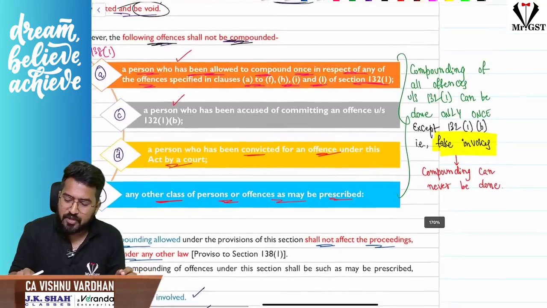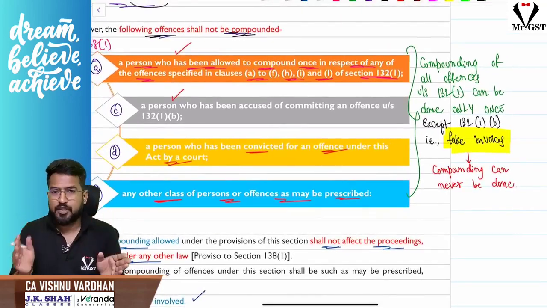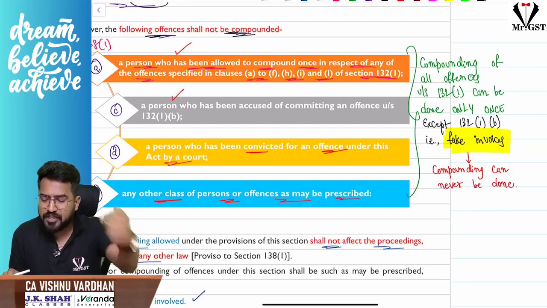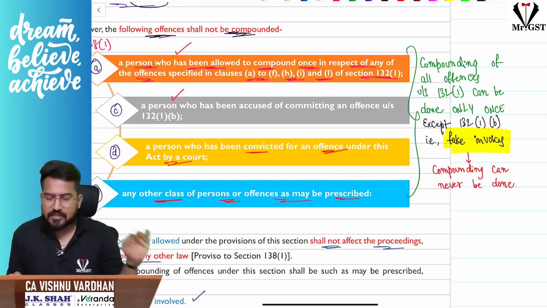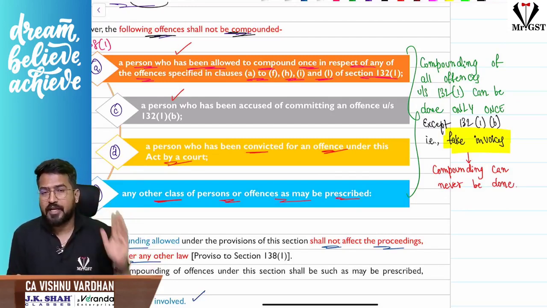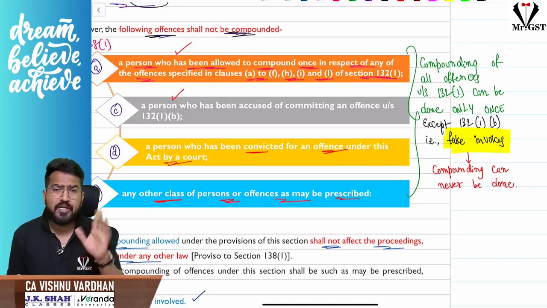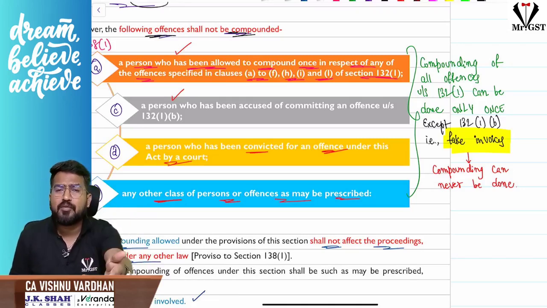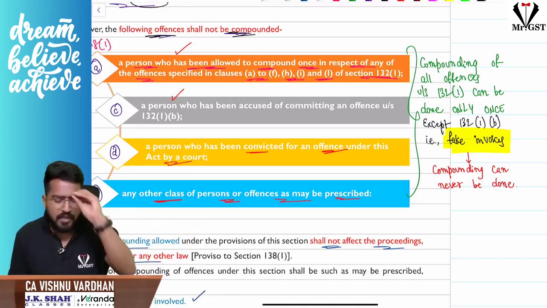That means, in simple words, for all the offenses under section 132 subsection 1 except issuing fake invoices, I repeat, except issuing fake invoices, compounding is allowed, but compounding is only once. You cannot go again and again for compounding. Once you did the mistake and got the compounding immunity, at least from now you become a good boy. No sir, I keep on repeating, I keep on paying compounding fees and I will get the immunity. That is not possible.